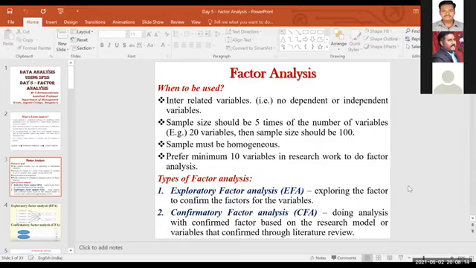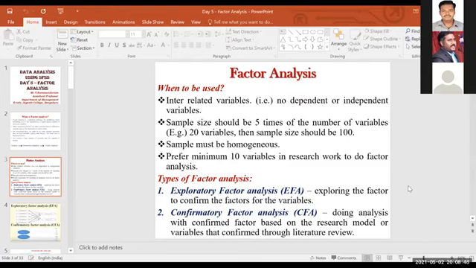With 25 or 30 samples, you won't get the factor loading; the rotated component matrix table will not display. From factor analysis we get 5 output tables, and one of the important ones is the rotated component matrix table. In that table we see which variables come under factor 1, factor 2, factor 3.